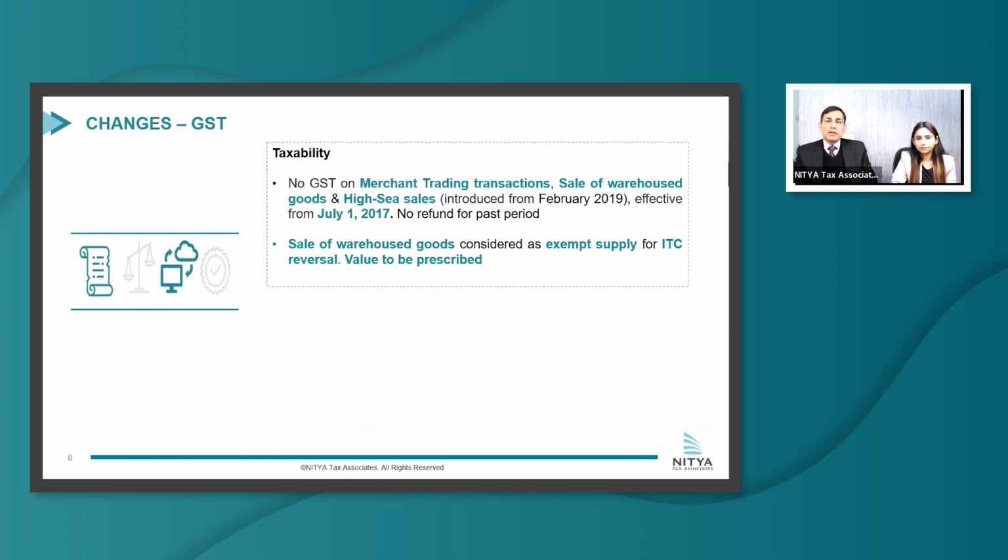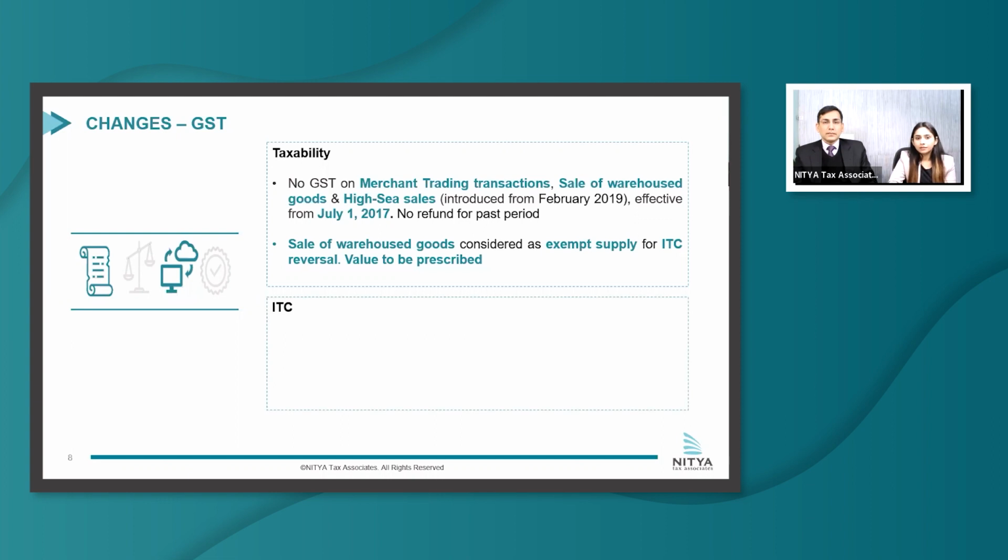Generally the rule is that if there is an exempt supply, whatever is the value of supply, which is the sale consideration, should be the turnover for ITC reversal. The only exception has been created for shares or securities, etc., where 1% value is prescribed. So, a very surprising change, and in our view, this lacks logic, and taxpayers need to forego their credits because of this.